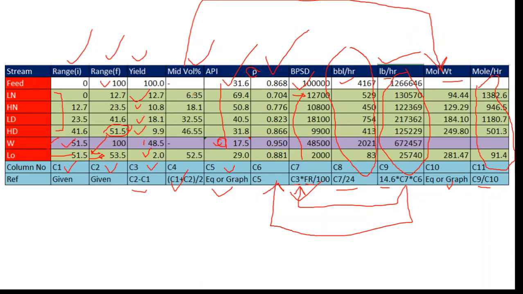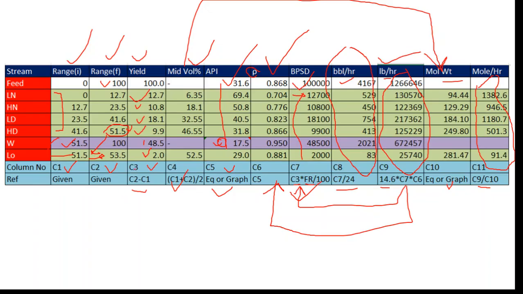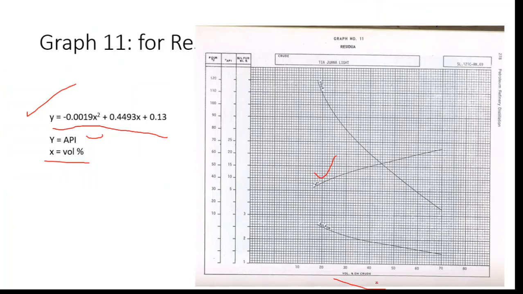I have told you how to calculate the API. The API of the residue can be calculated using this equation. For the API you need to find out the volume percent, how much volume is there for the crude, or you can go for this equation, where y is the API, that is the desired one, and x you have to put the volume percent, that is the yield of the residue. For example, in our case the yield is 48.5 volume percent.